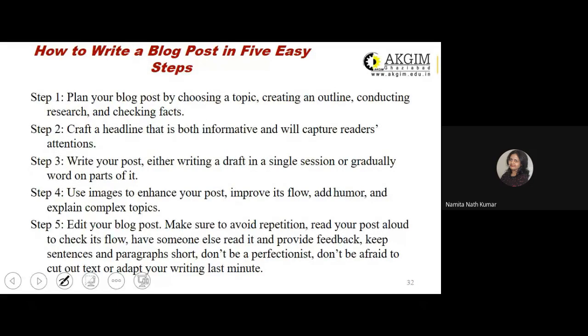Now, how to write the blog post in 5 easy steps. So this is where we were yesterday. To write the blog post, you first need to plan your blog post by choosing a topic. So on what topic you will be writing, that is important. You need to plan on which area or topic you will be writing, and then create an outline. Conduct the research and checking of the facts. That means after you've created the outline, you need to be sure whether the information that you have put as a part of your article that will be posted on the blog is correct or not. So you need to do research and check your facts.